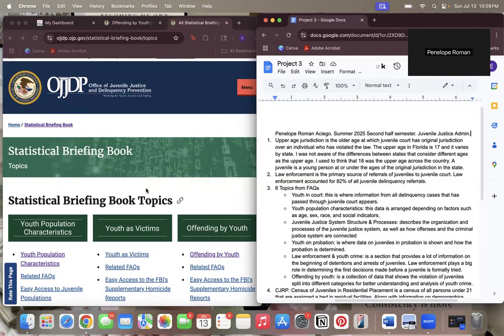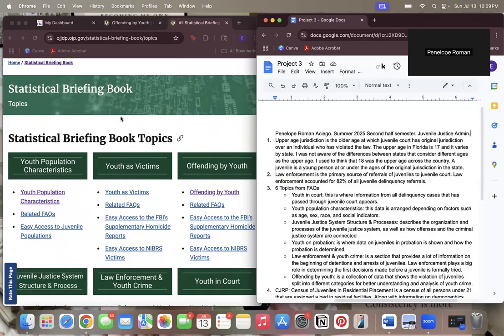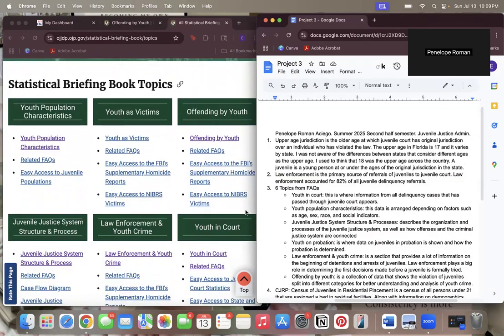So here in this website of the Office of Juvenile Justice and Delinquency Prevention, I found most of my information. So the upper age jurisdiction is the older age at which juvenile court has original jurisdiction over an individual who has violated the law. The upper age in Florida is 17, and it varies by state.